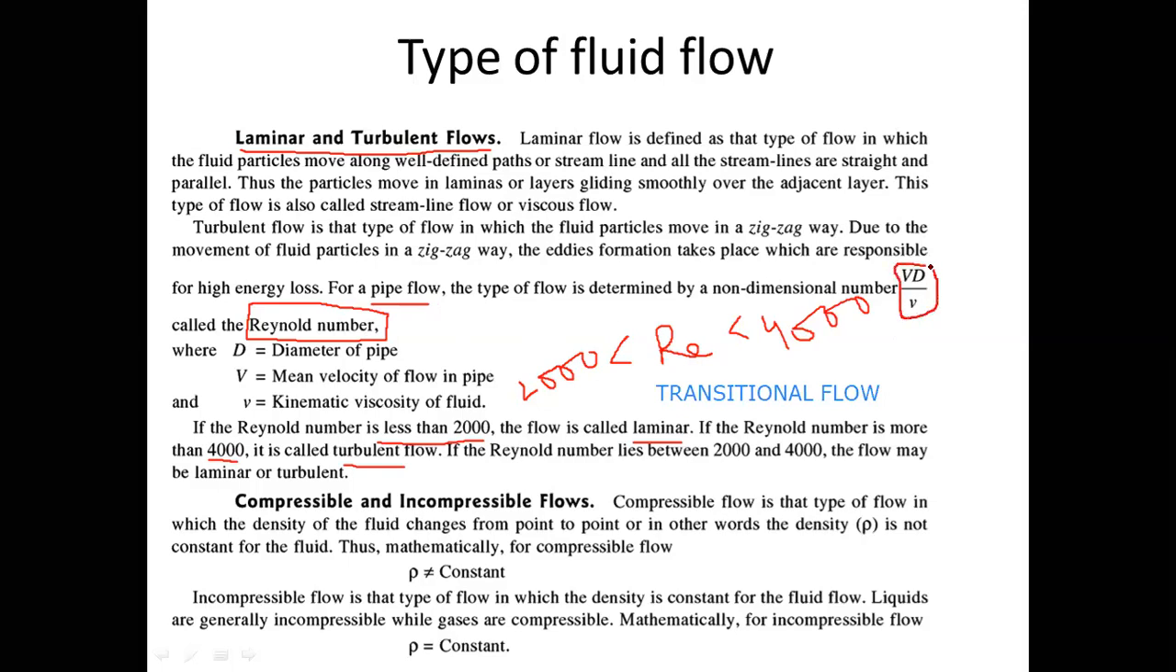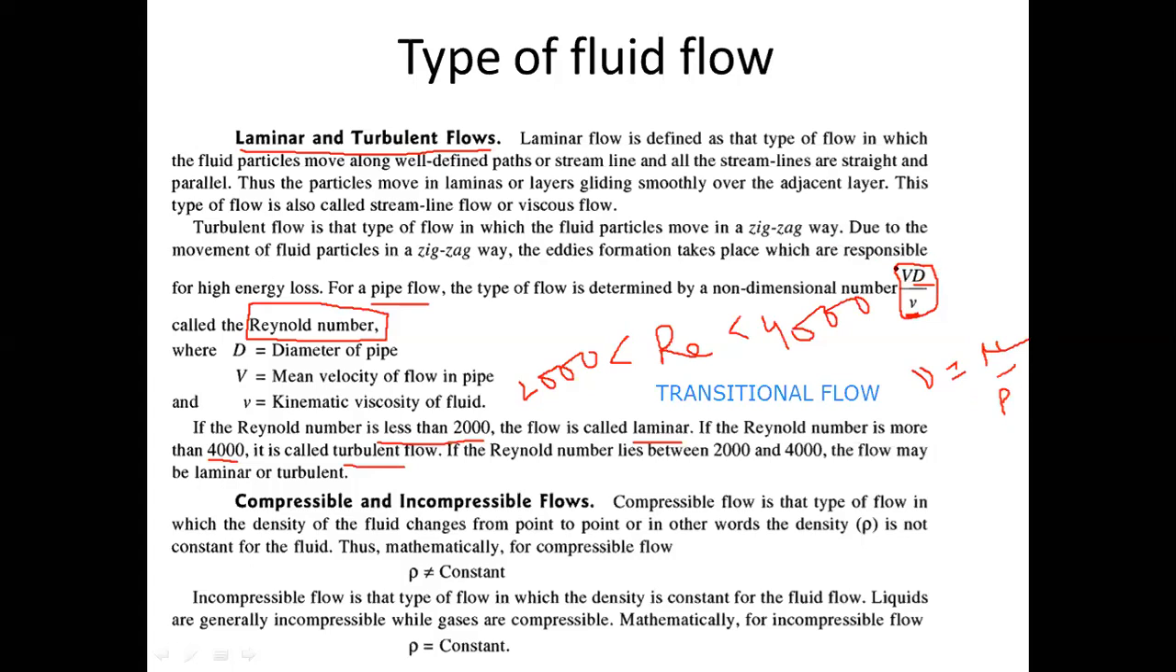Now, what are these quantities? This V is the flow velocity of the fluid flow. This D will be the diameter of the pipe inside which the fluid is flowing, and nu is called kinematic viscosity. We had discussed kinematic viscosity in the first unit. Kinematic viscosity was mu by rho, dynamic viscosity by density. Sorry, it is mu by rho. So that is kinematic viscosity, mu by rho. So that is Reynolds number.